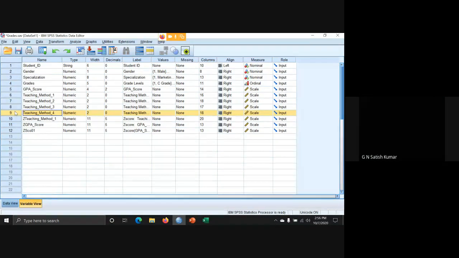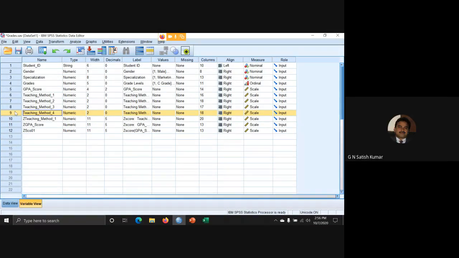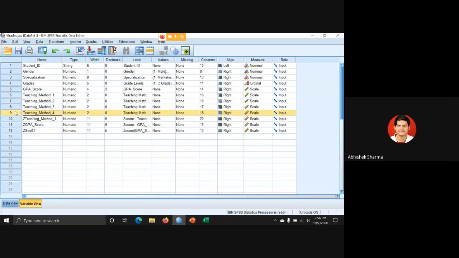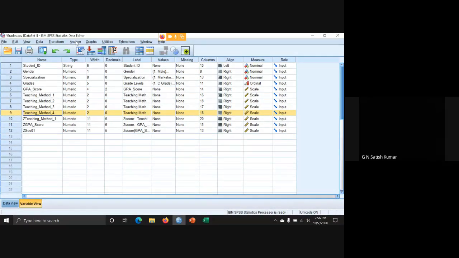This is the fourth parametric test we are discussing, the repeated measures ANOVA. Am I clear? Yes, sir. So let me start the analysis.